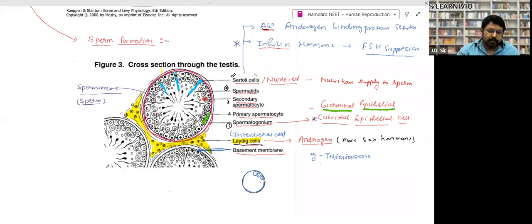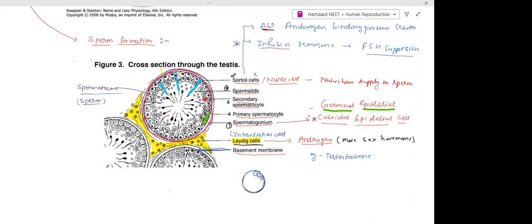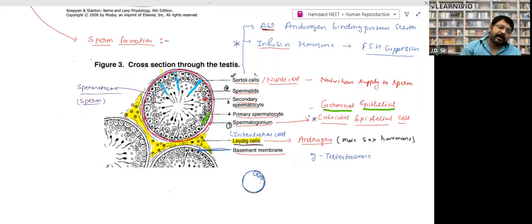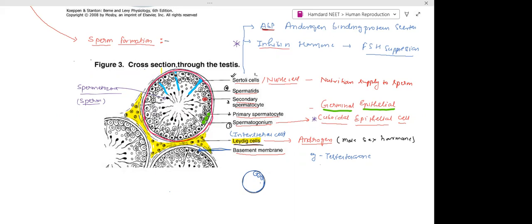Okay, so remember the function of Leydig cells. Remember the function of Sertoli cells, germinal epithelium, right? That's it. Tell me, guys, is it clear or not? All of you. Clear, sir. So please take the screenshot, and I expect that you will jot it down in your notebook as well, right? And you will get questions from here. It's very important. Fine.